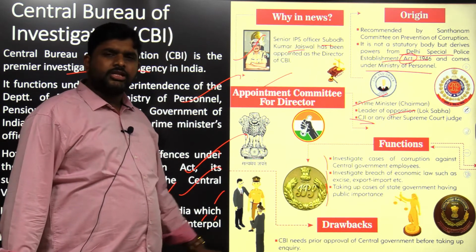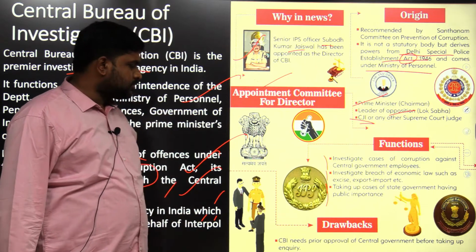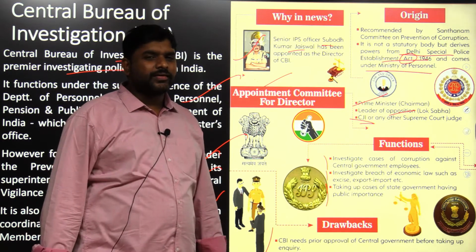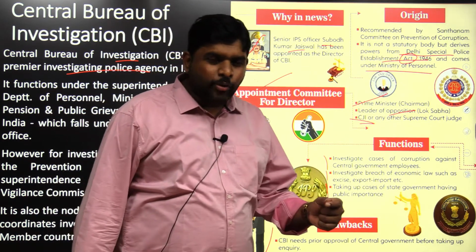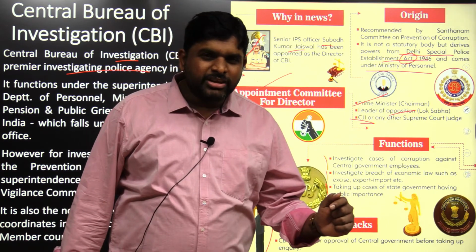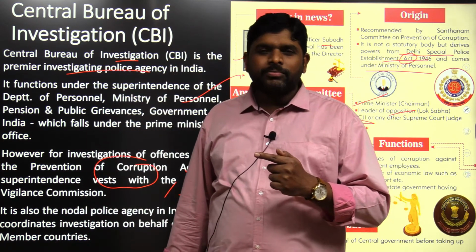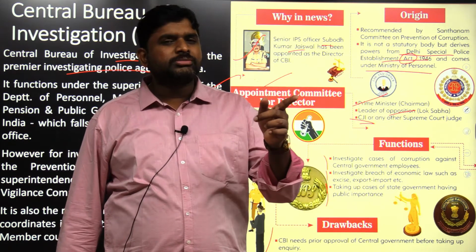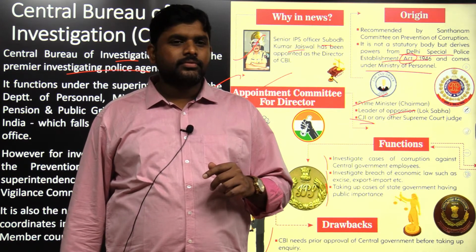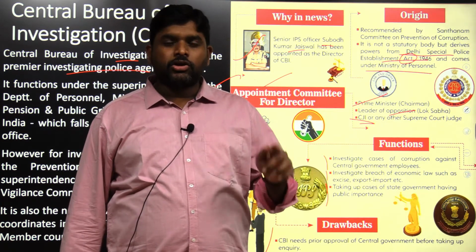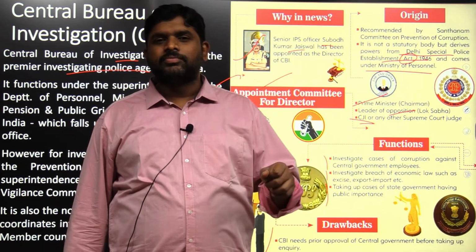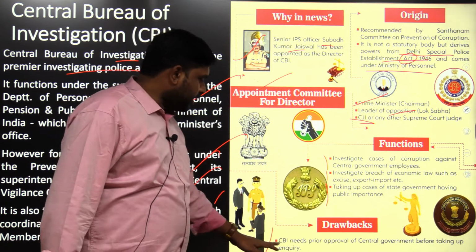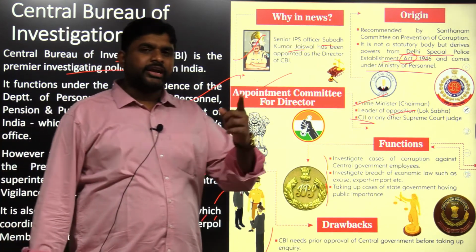But there are some drawbacks, there are some negatives. What are the negatives? CBI needs prior approval of the central government before taking up an inquiry. So if CBI is going to take any inquiry, any investigation, it should get prior approval from the central government. Then the central government may say that I am not going to approve. Why? Because he is my close friend. Or CBI will get approval, not only approval, double approval: go and catch him. He is an opposition leader. It is also exempted from the provisions of the Right to Information.